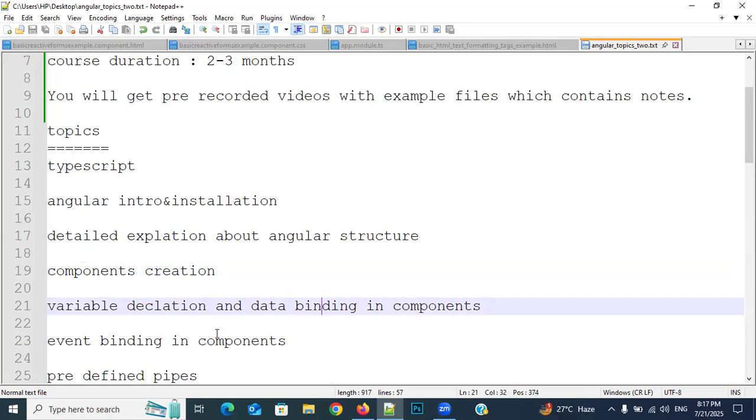Then event bindings. For example, if you click something or mouse over something, what happens? That is called events. So event binding in components means how to call a function depending upon an event.